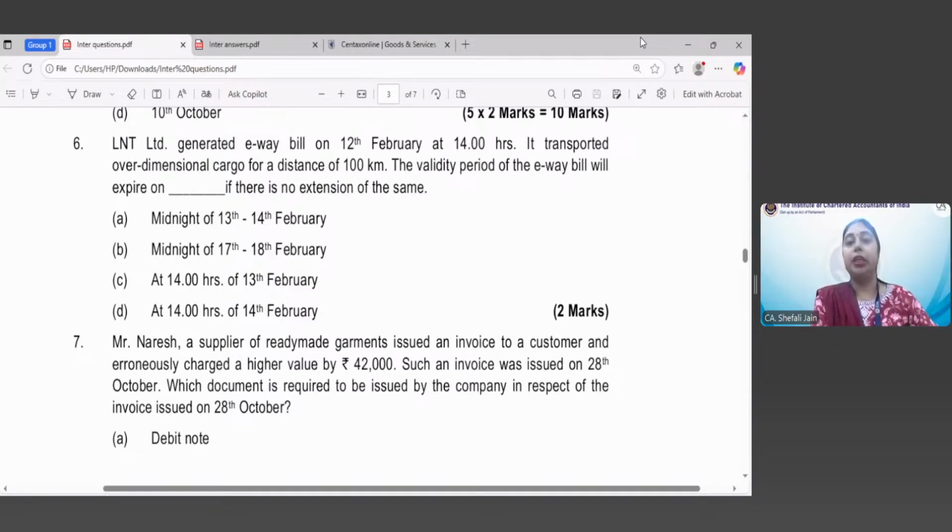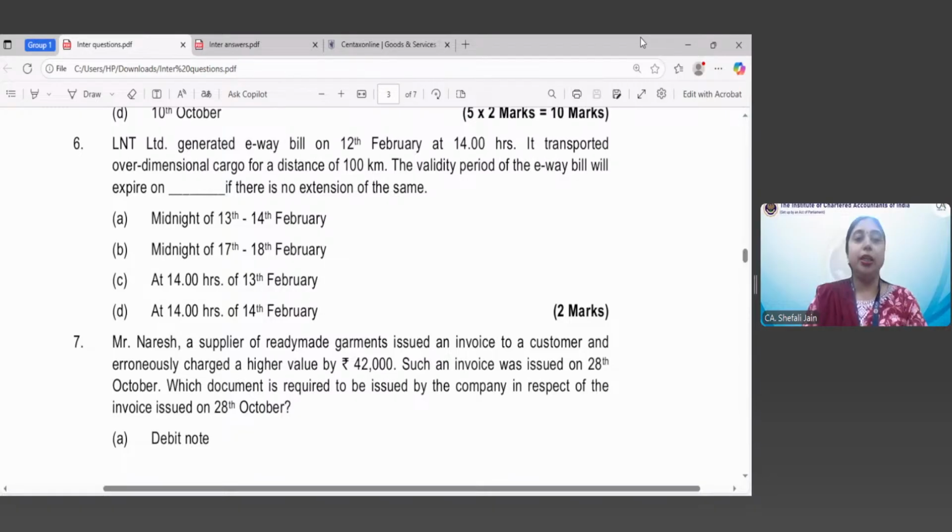Now this is an over-dimensional cargo. That means the validity of the e-way bill in case of over-dimensional cargo is a bit longer, because that cargo takes a lot of time to move from one place to another, and that is why the validity is 20 kilometers. So 20 kilometers is allowed to travel per day. Now here it is 100 kilometers. So 20 into 5 days are allowed from 12th of February. That makes option B correct.